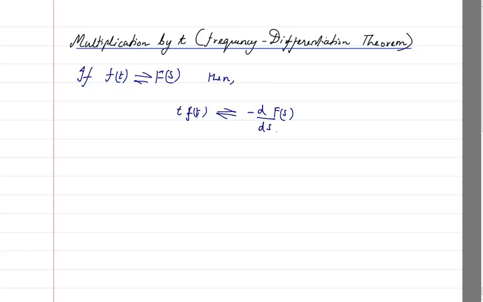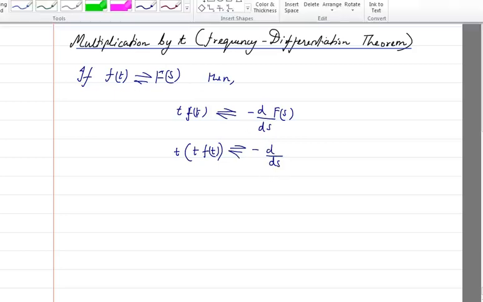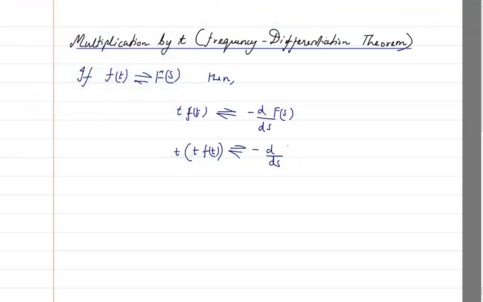And we can keep on doing this again and again, because if you are having t square, that means again you are multiplying t with t f of t, then you will have again one more minus differentiation, so minus d by ds of minus d by ds of F of s, which in a way, minus and minus becomes plus, d square by ds square of F of s.